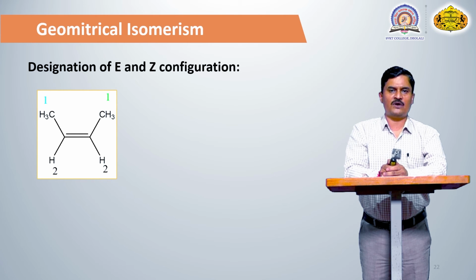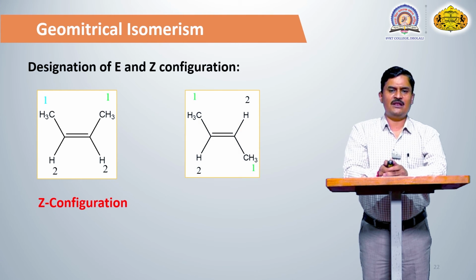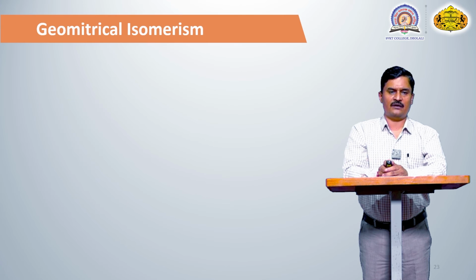So the first priorities are present on the same side of the carbon-carbon double bond. So this isomer is known as a Z isomer. Similarly, if the first priority is present on the opposite side, and the second priority is also present on the opposite side, that is known as an E isomer. That is not a Z isomer, actually this is the E isomer.